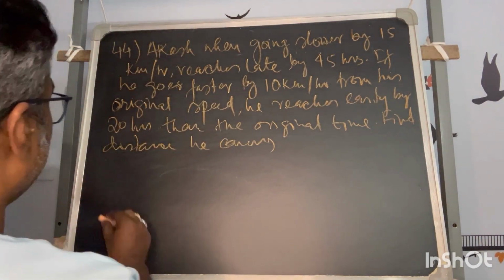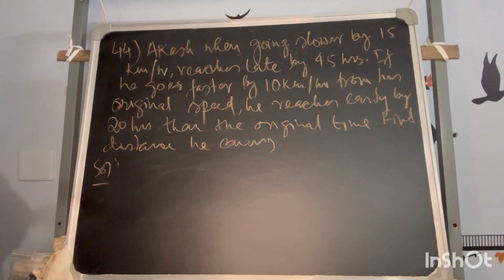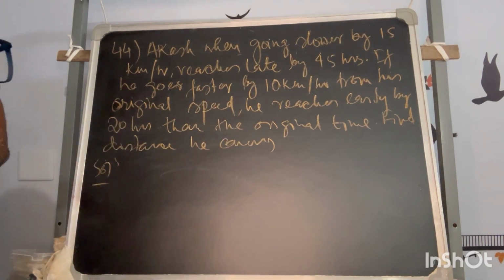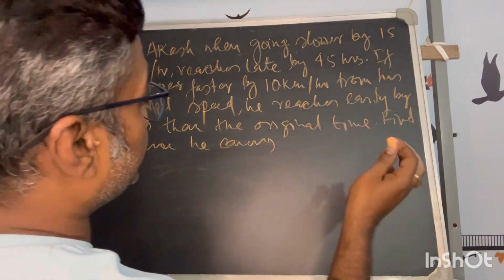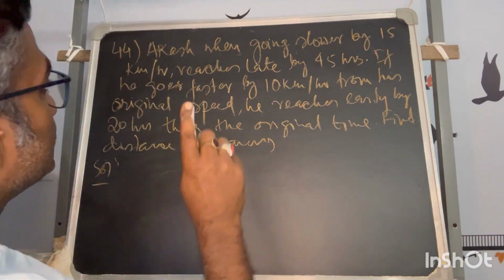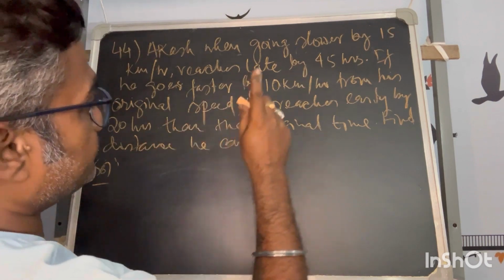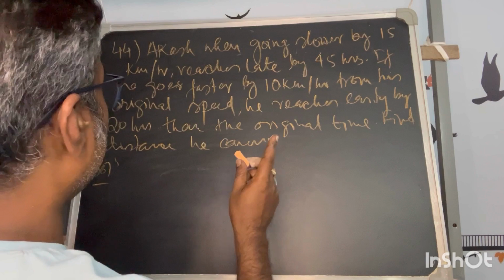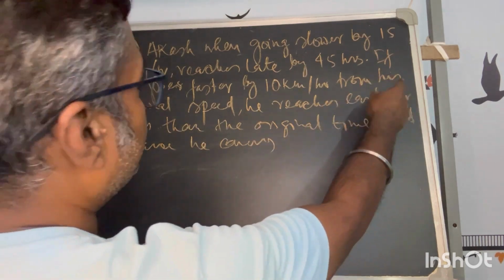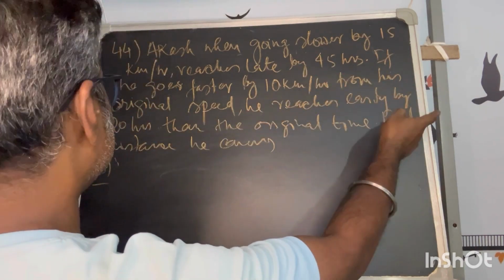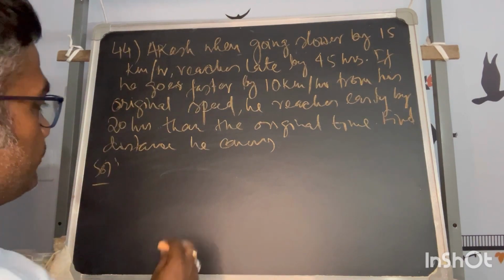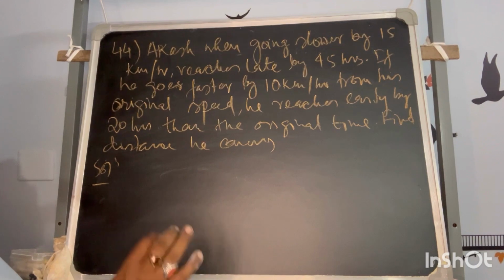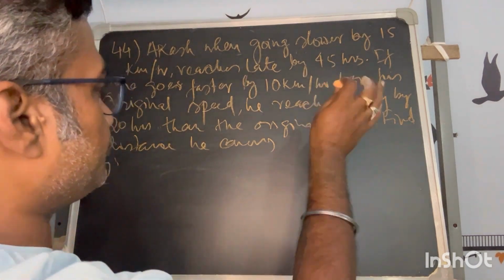So Akash, when going slower by 15 km per hour, reaches late by 45 hours. If he goes faster by 10 km per hour from his original speed, he reaches early by 20 hours. So in both cases, one thing is that the distance has to be kept the same to compare.